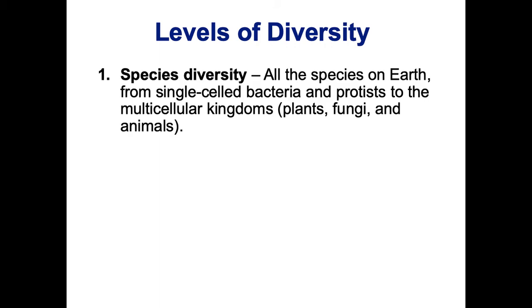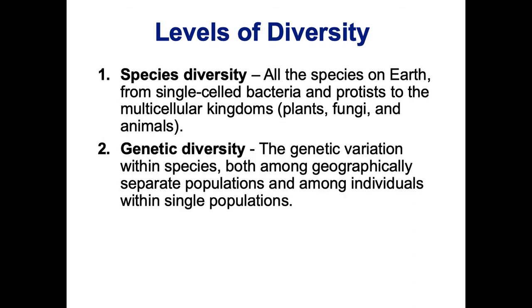So there are three main levels of biodiversity. One is species diversity, and that includes all the species on Earth, from single-celled bacteria and protists to the things we tend to think of more, like plants and animals. We have genetic diversity, which is also very important. It includes the genetic variation within species, both among different populations and also among individuals within the same population.